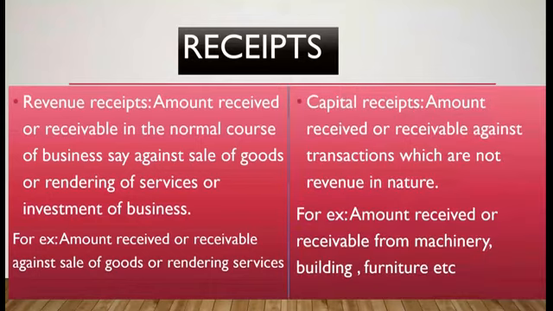When we talk about capital receipts, these are all non-recurring in nature. So what are capital receipts? Capital receipts are received or receivable against a transaction which is not revenue in nature. That is, non-recurring, like the amount received for machinery, building, furniture, etc. Every time it will not occur. Again and again the business will not do such a transaction. That is only the capital receipts.